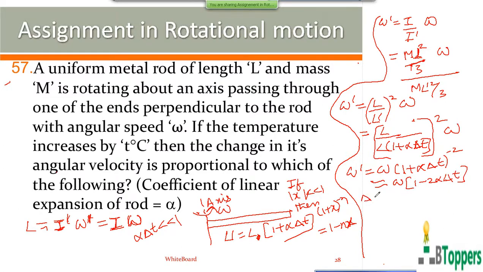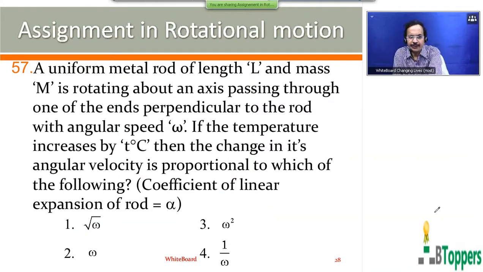So the change in angular speed, denoted by delta omega, can be written as omega dash minus omega. Substitute omega dash equal to omega into 1 minus 2 alpha delta T. Those who want to copy the solution of the problem, please take a pause and finish copying. If you simplify this, you get minus 2 alpha delta T into omega. That is the change in angular speed. So for question number 57, the second option is the answer.